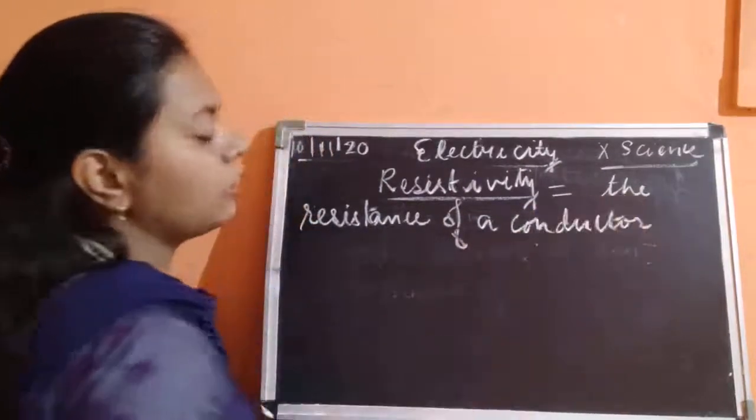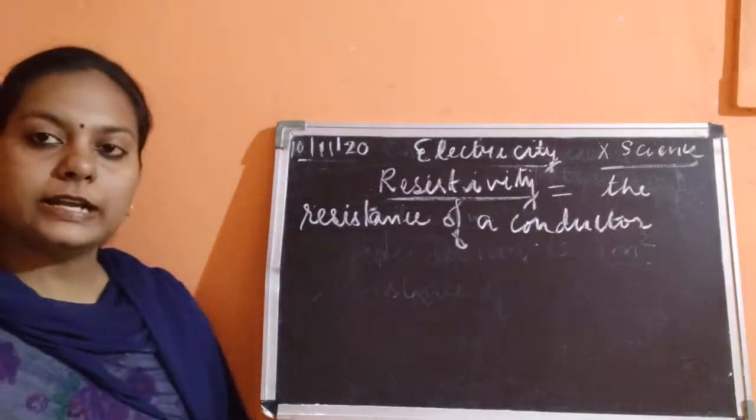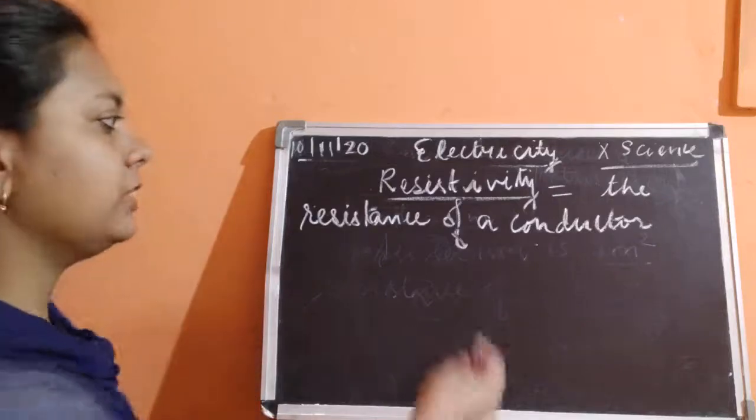We cannot write rod because a rod could be of different material, it could be of insulating material also, then this concept would fail. So we will be writing conductor.